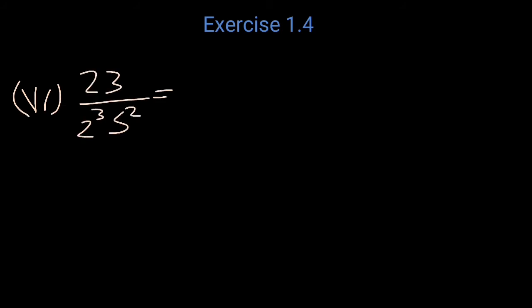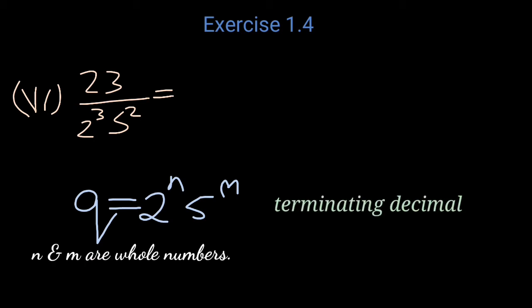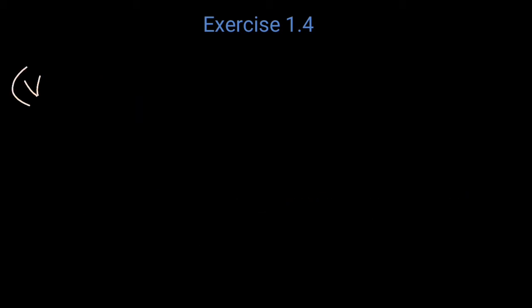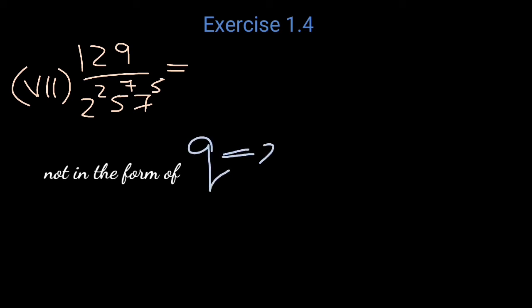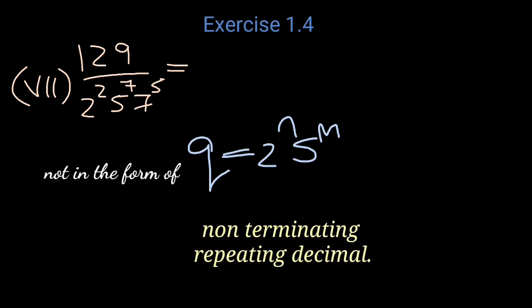Next, sixth one, 23 by 2 raised to 3, 5 raised to 2. From here itself it is clear that q is 2 raised to n and 5 raised to m, and n and m are whole numbers. So it is a terminating decimal. Now seventh one, 129 by 2 raised to 2 into 5 raised to 7 into 7 raised to 5. Here 2 raised to n is there and 5 raised to m is there, but 7 raised to 5 is also there. So q is not of the form 2 raised to n and 5 raised to m. So it is a non-terminating repeating decimal.